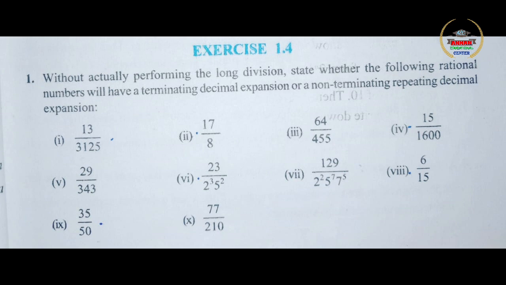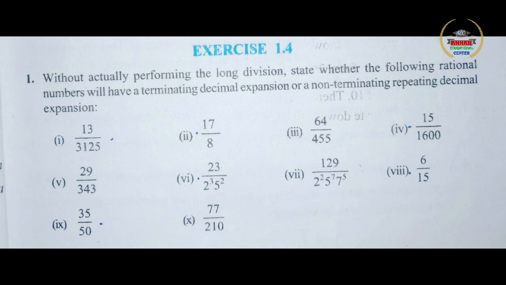Now when you see question number 1 and 2 in exercise 1.4, you can see that question number 2 is just a continuation of question number 1. I will read both the questions for you. Without actually performing the long division, state whether the following rational numbers will have a terminating decimal expansion or a non-terminating repeating decimal expansion. So by looking at the fractions, we are going to find out whether they are going to terminate or they are going to have a non-terminating repeating decimal expansion.